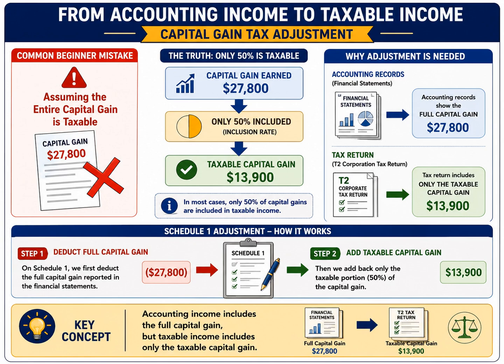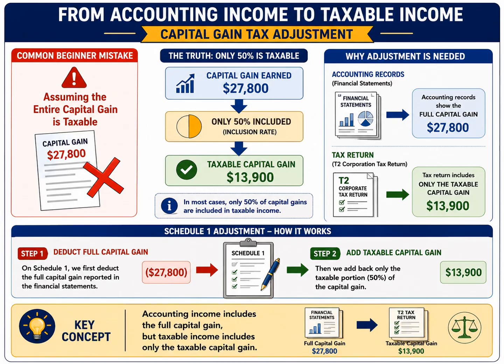As shown in the center of the slide, the corporation earned a capital gain of $27,800, but only 50% of that gain is included in taxable income. So, we take the capital gain of $27,800, apply the 50% inclusion rate, and arrive at a taxable capital gain of $13,900. This distinction is extremely important because accounting records and tax calculations do not treat capital gains the same way.